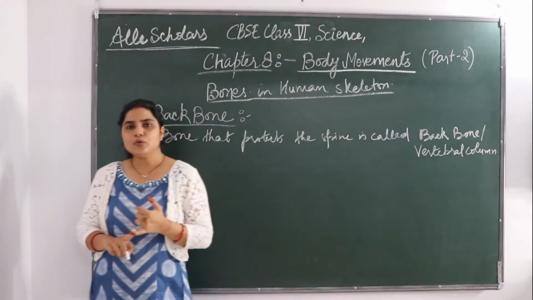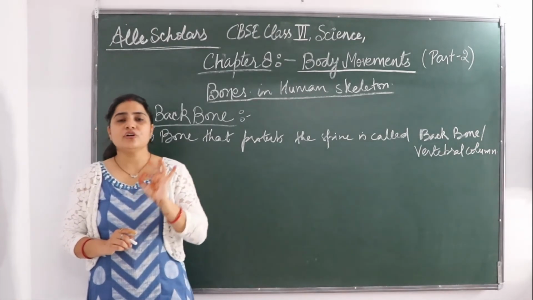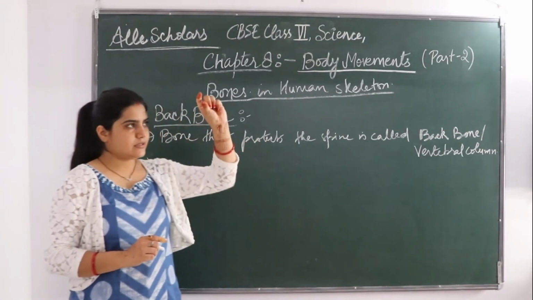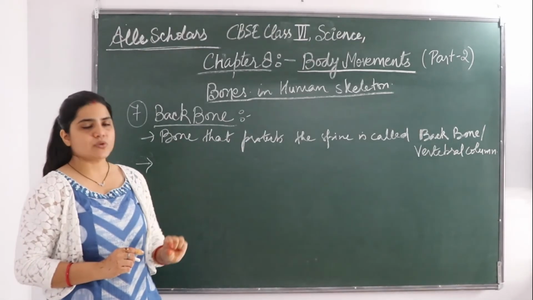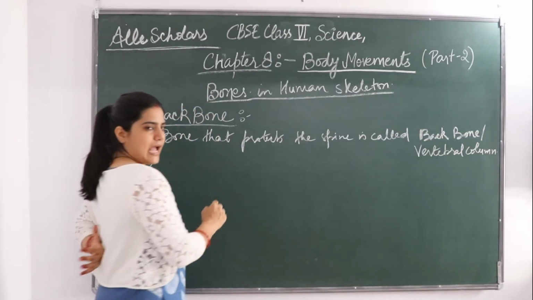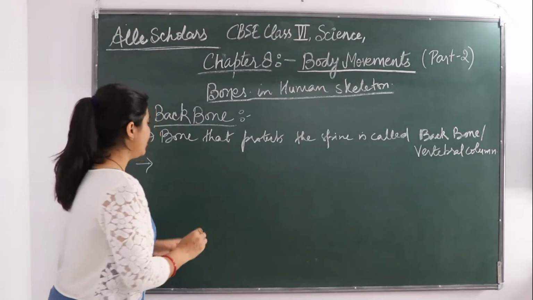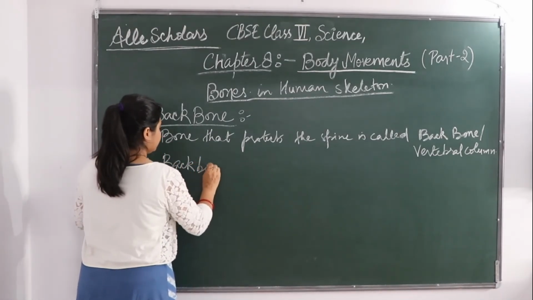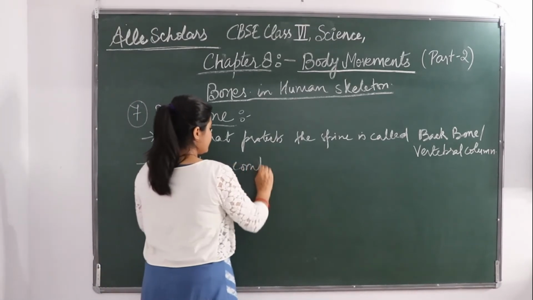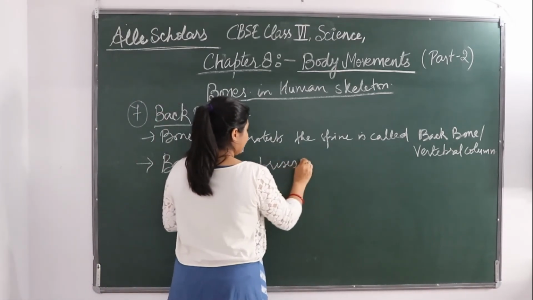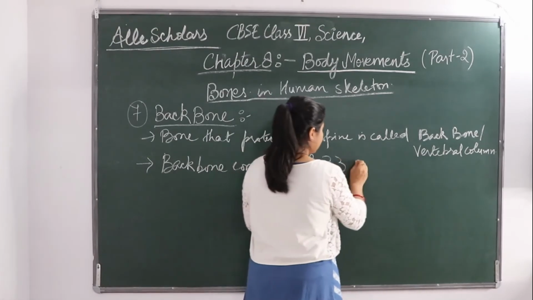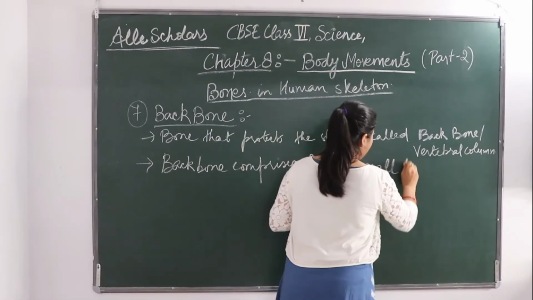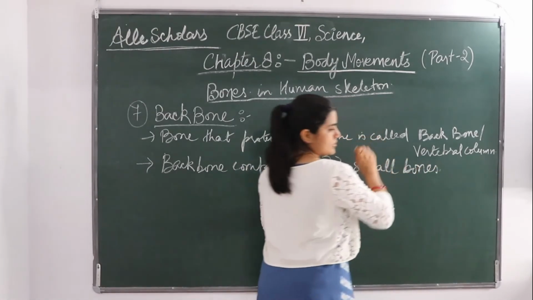Now this backbone or vertebral column is composed of 33 small bones, which are present on the back side of the body. So the backbone comprises 33 small bones.